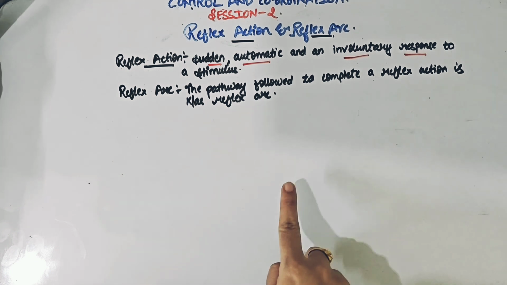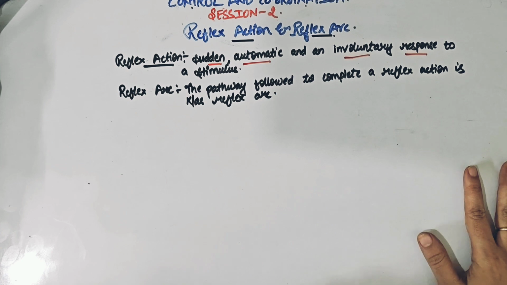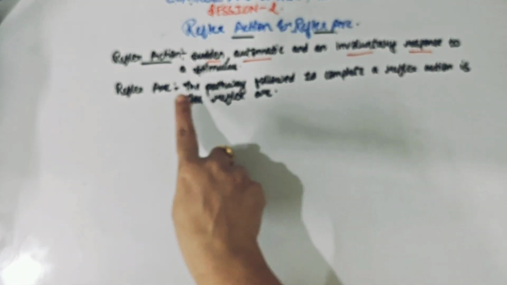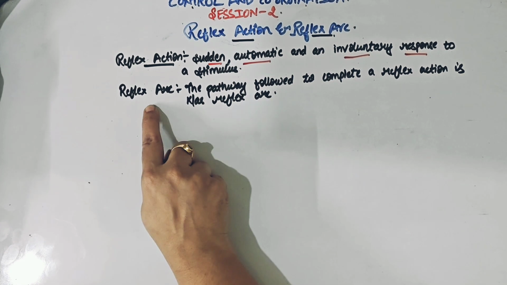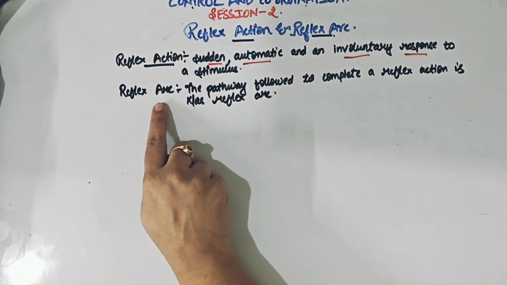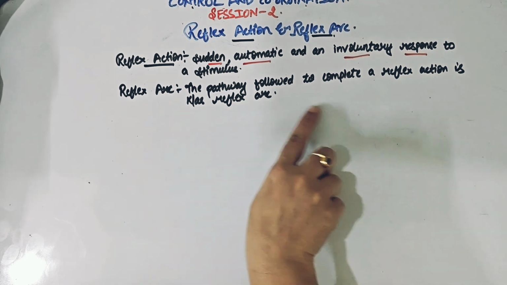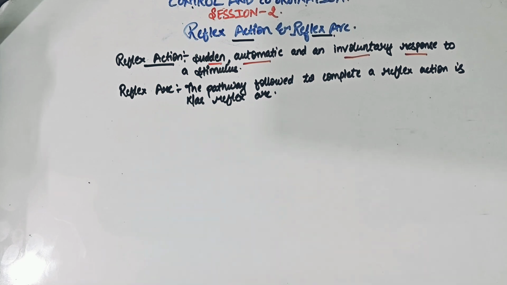From the receptors, it goes through the sensory neuron, then to the nervous system, then through the motor neurons, and then through the effector organ. So it takes up an entire pathway. The pathway which is followed to complete one reflex action is what we call a reflex arc. Reflex arc is basically nothing different, but the pathway through which a reflex action gets completed.